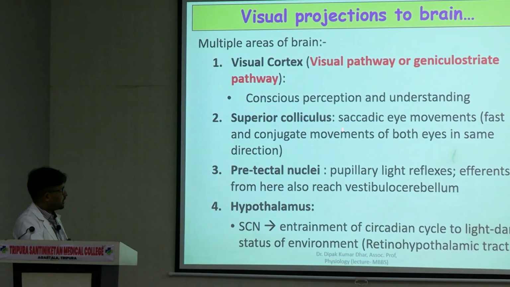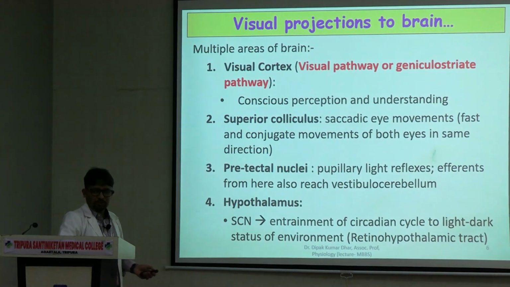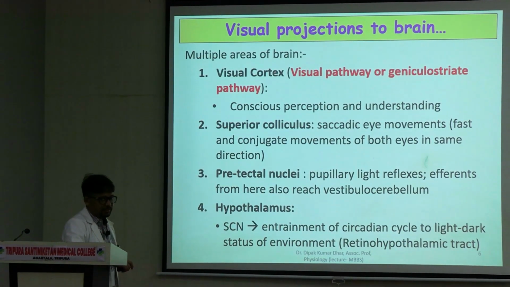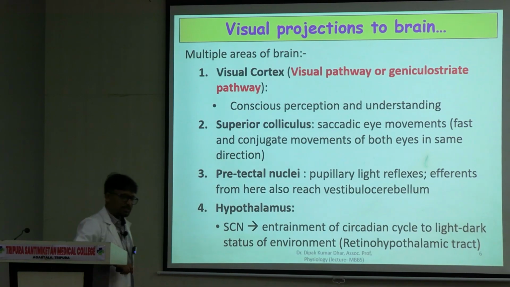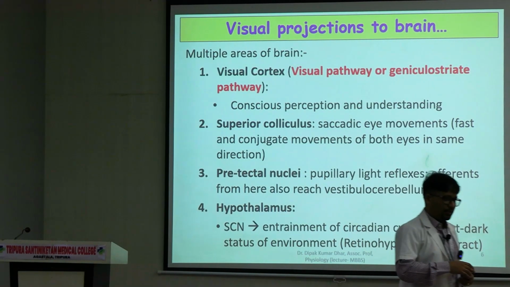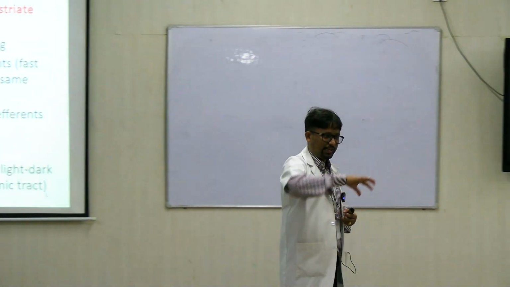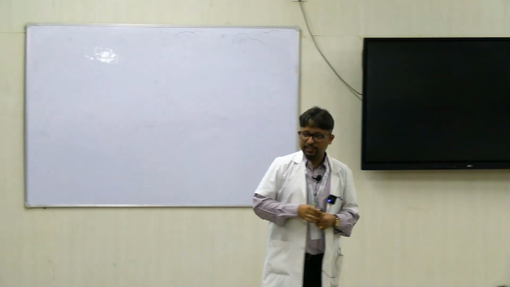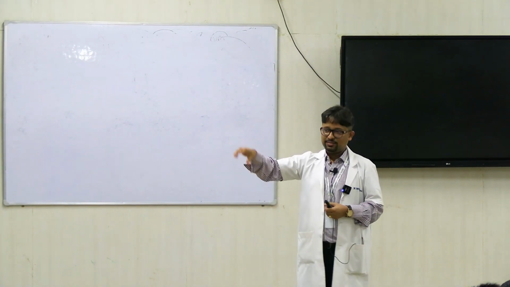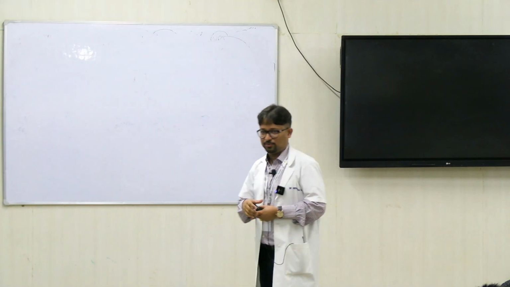The second set of projections goes to the superior colliculus. Superior colliculus में जो projections जा रहे हैं, they are responsible for giving us saccadic eye movements. What are saccadic eye movements? So let's say you are placed in a chair which can rotate. और revolving chair में आपको बिठाया गया है, and in front of you a person is sitting, and then we place a object. We place a flower vase with a red flower.